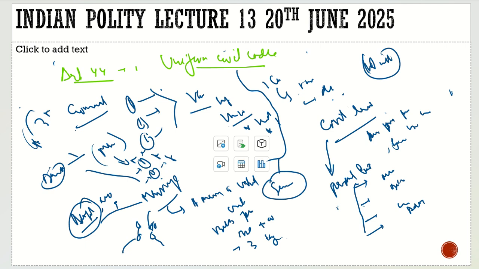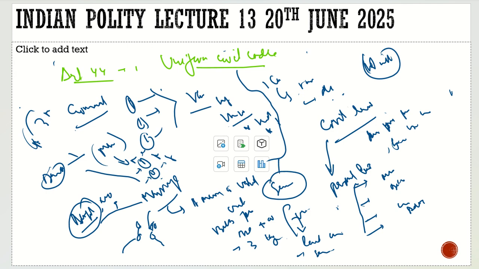there should be a uniform law which will govern all these people, which will encircle all these people in a single unit, so that we believe in fraternity, the common brotherhood. This uniform civil code will lead to common brotherhood, it will lead to the secular nature of the country, and it would be good for the country. But is this argument valid or not? That is something different, which we will discuss in a little while.